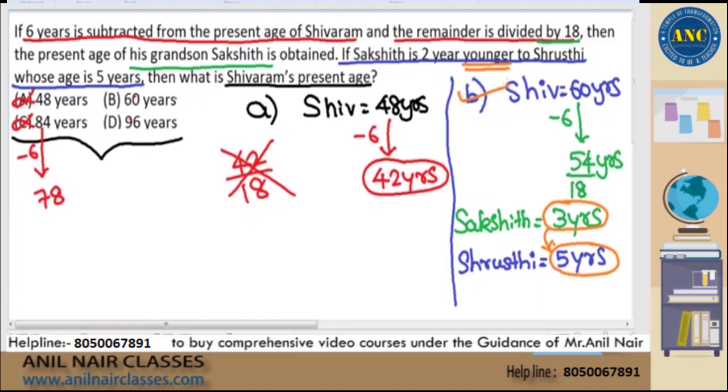Suppose if 60 is incorrect, don't check with 96 and waste your time. Mark 96 and move ahead. But in this question, 60 itself is correct. I hope it is clear. Please pick up an answer option which is the smallest option. I am eliminating 48 and 84 because 48 and 84 when subtracted by 6, the remainder will not be divided by 18.